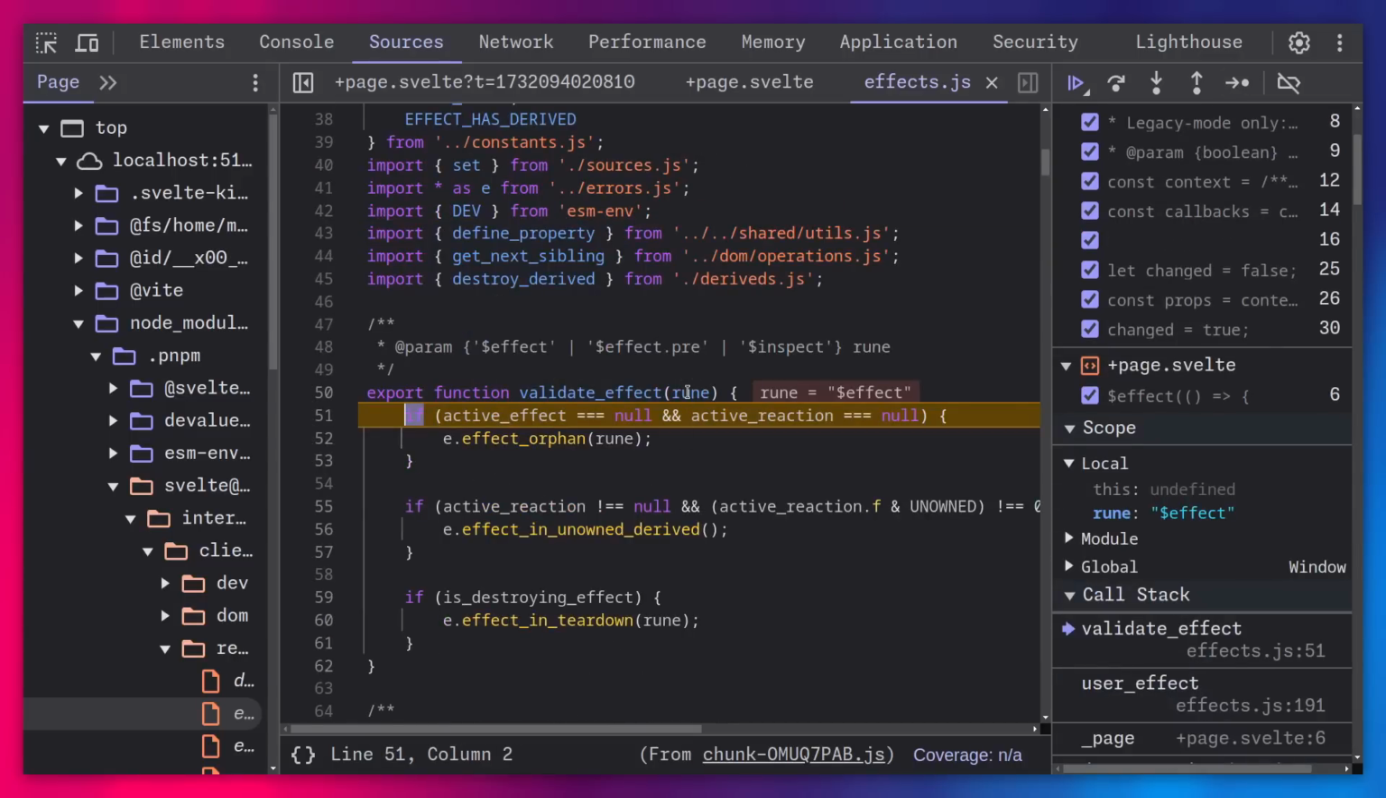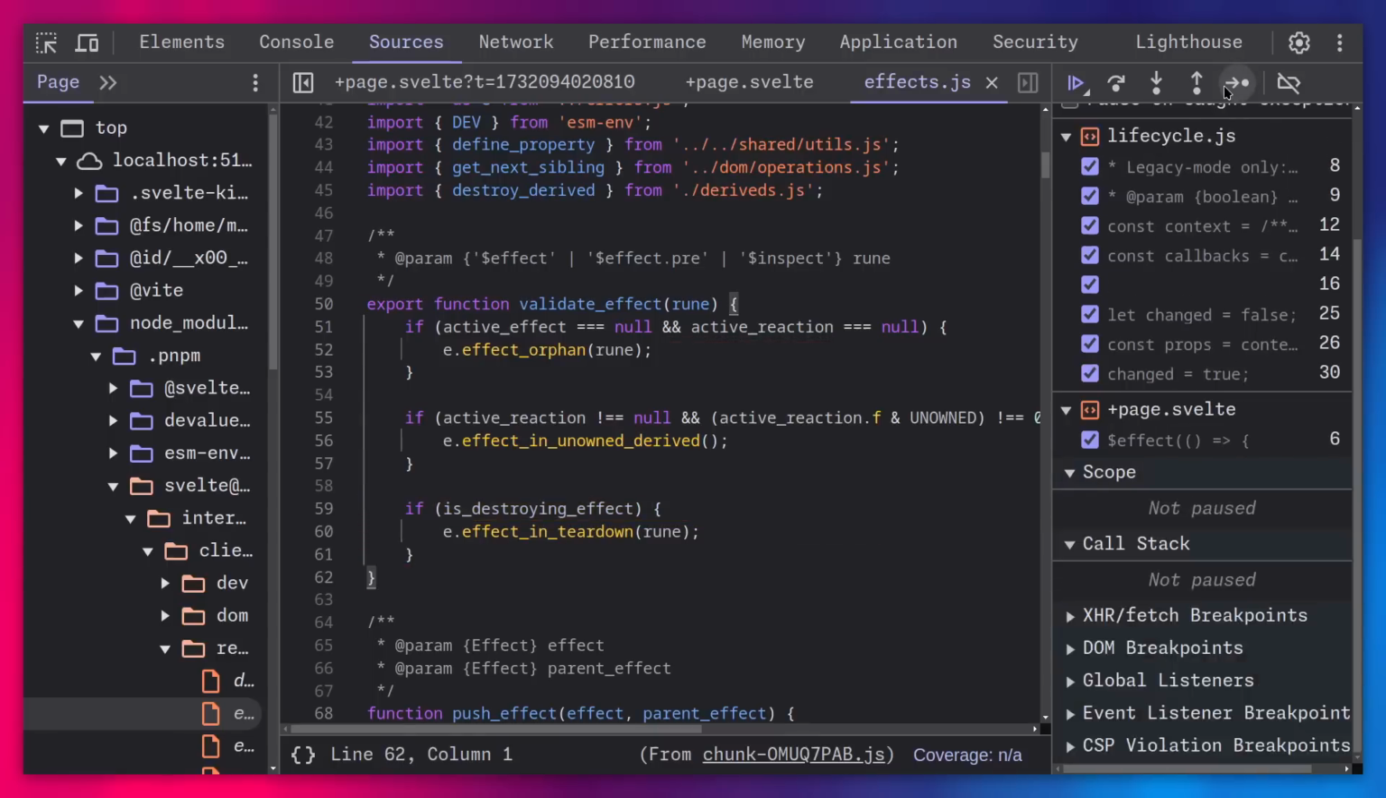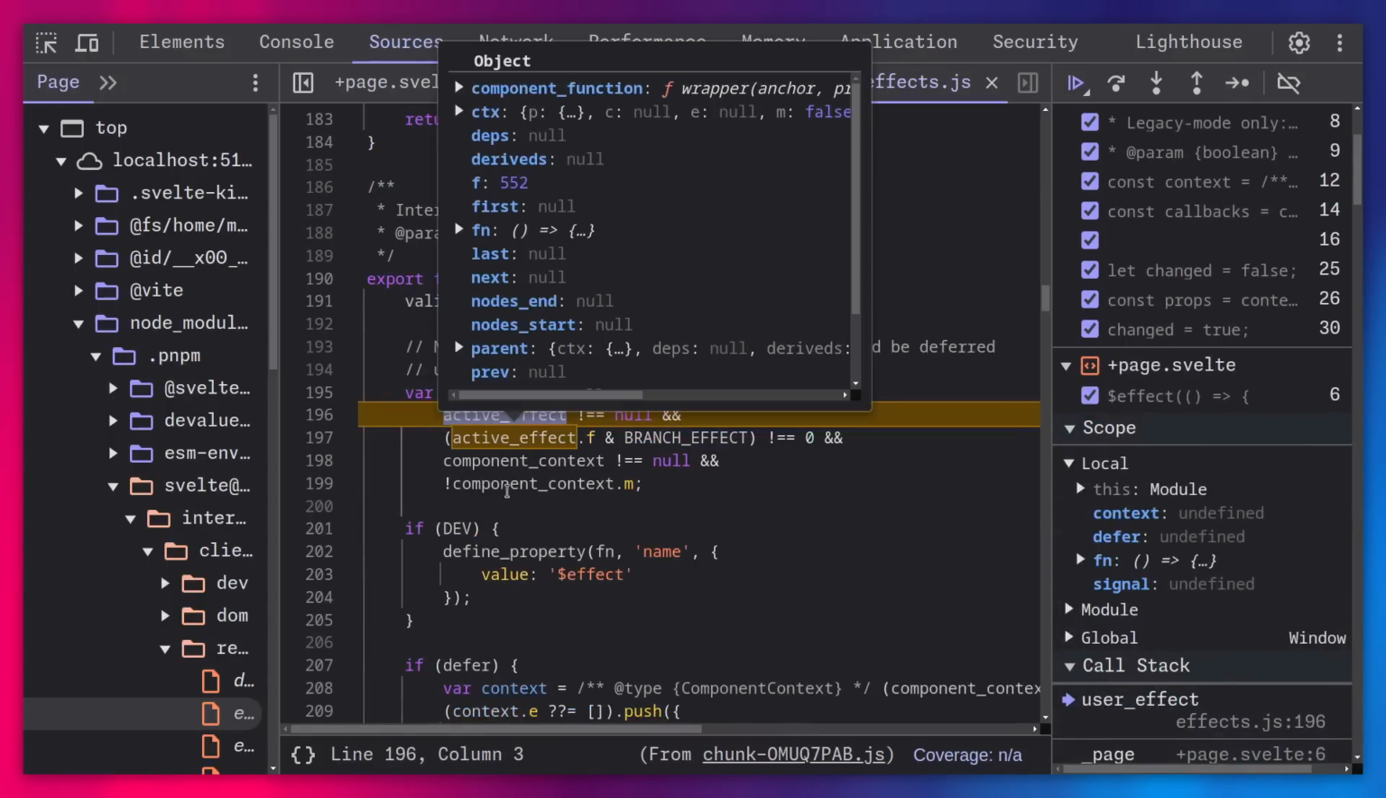And this is just going to pass this rune right effect. So now if there are some errors here, it's going to put it on this E thing, right? So this is some object, it has effect orphan, if it's unknown, teardown, etc. It's really not important to understand this. Basically, it's just validating this effect. And this is something more interesting.